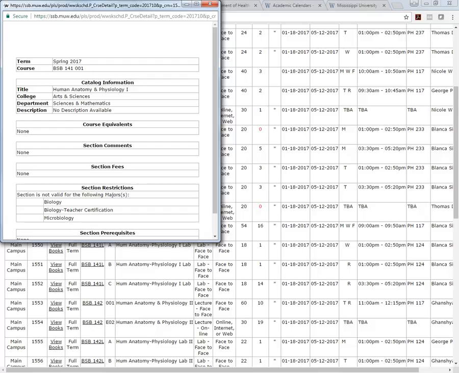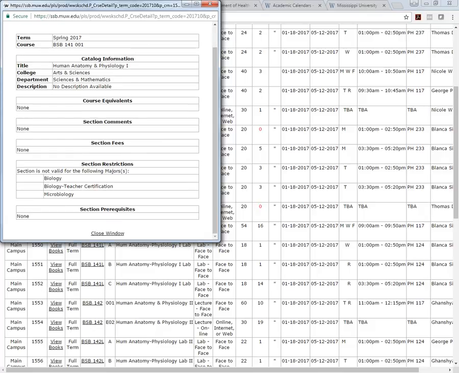Look, course equivalent, section comments, section restrictions. So this section is not valid for people who are majoring in biology teacher certification, or micro. There are no prerequisites. It says right here, none.